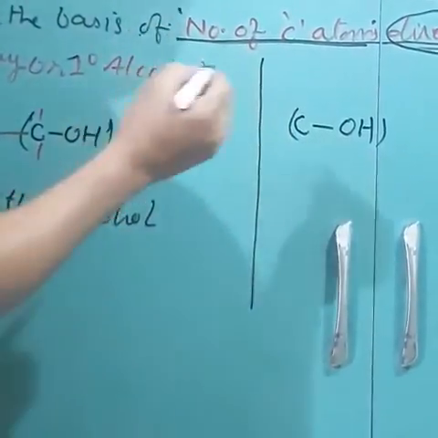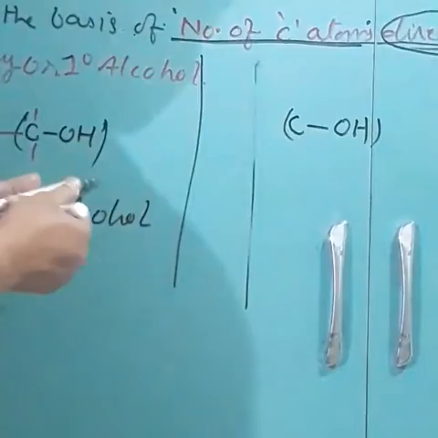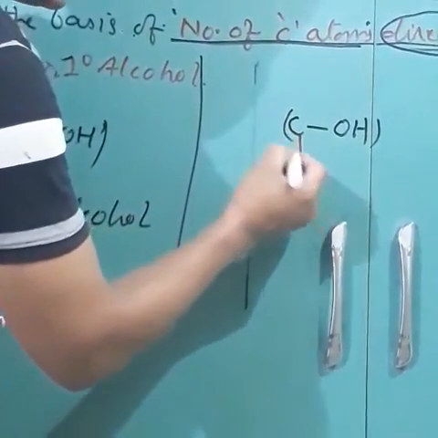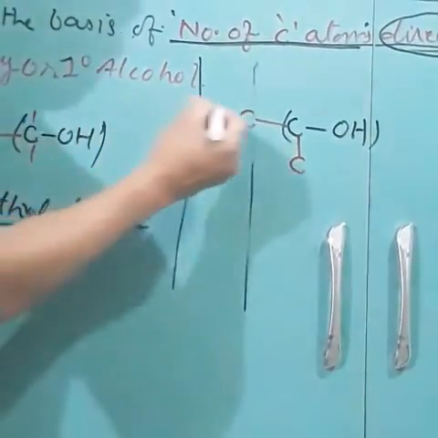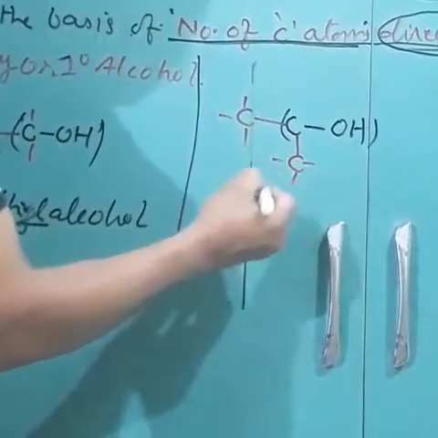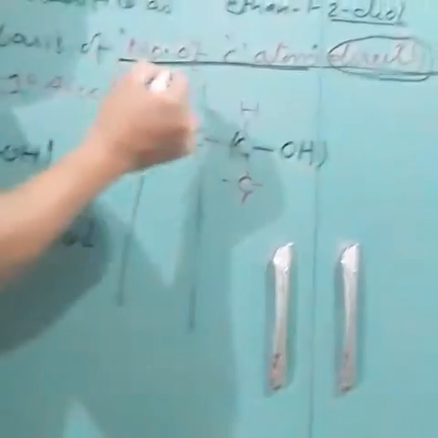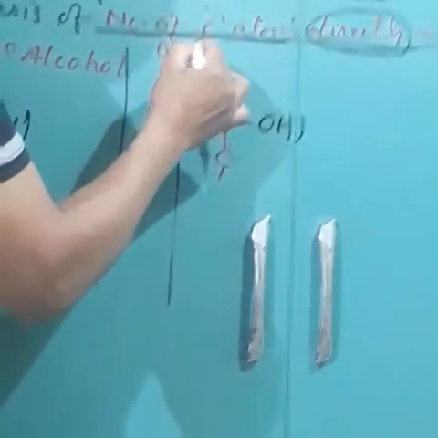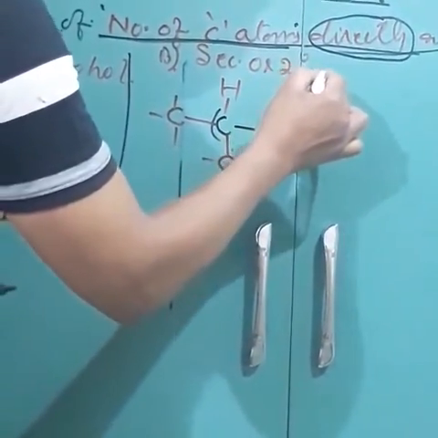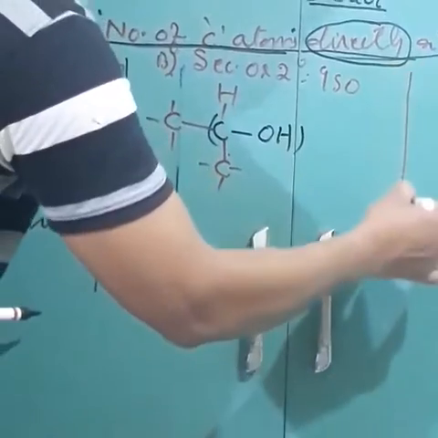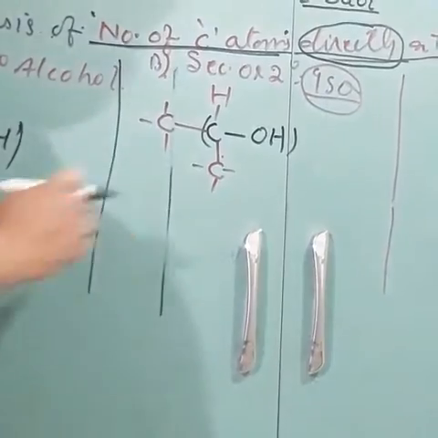The second class is, suppose I am adding 2 carbon atoms directly attached with the COH system. This is 1 and this is 2 carbon atoms, completing its valency like that. So 2 carbon atoms are directly attached. Therefore this class becomes secondary, written as 2 degree, or called iso. So its name becomes an iso compound. Isn't it?